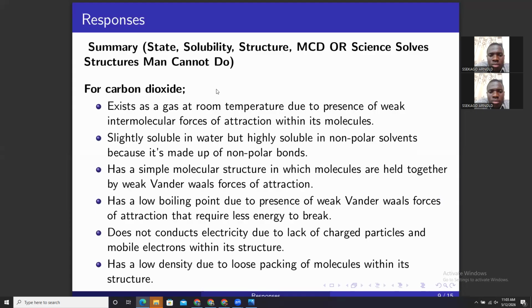Which other property? Now you can also think about chemical properties. Carbon dioxide is an acidic oxide which turns blue litmus paper red. That is a chemical property.